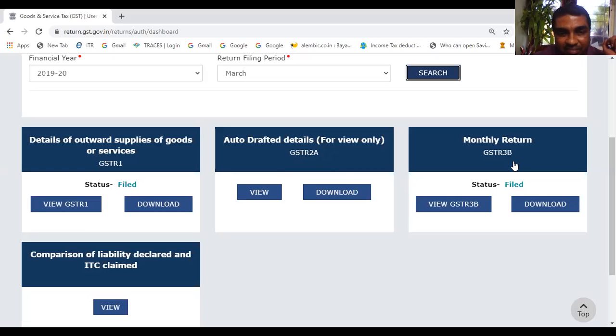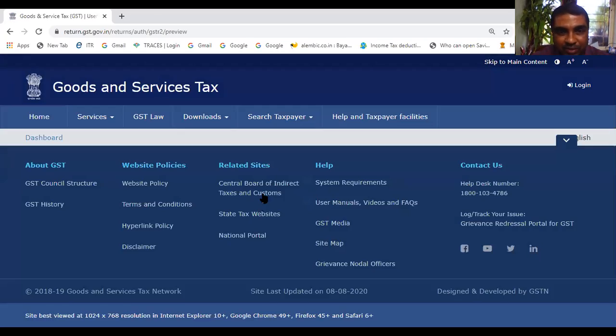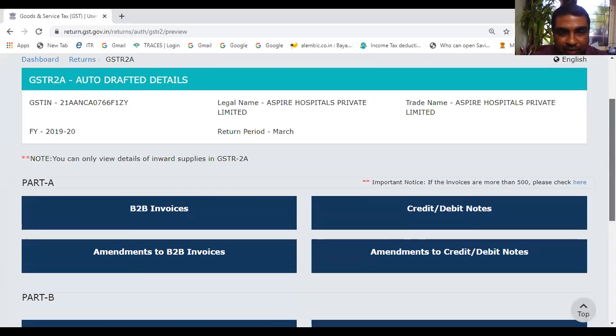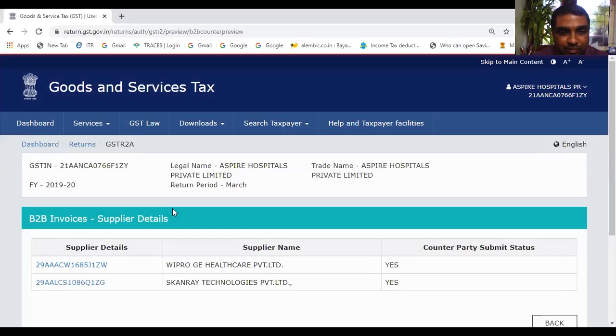Then the monthly return, GSTR 3, or temporarily GSTR 3B, can be filed. These returns have to be filed. If you want, you can see how auto-populated things are there. Here also, if there are some B2B invoices, you can see.